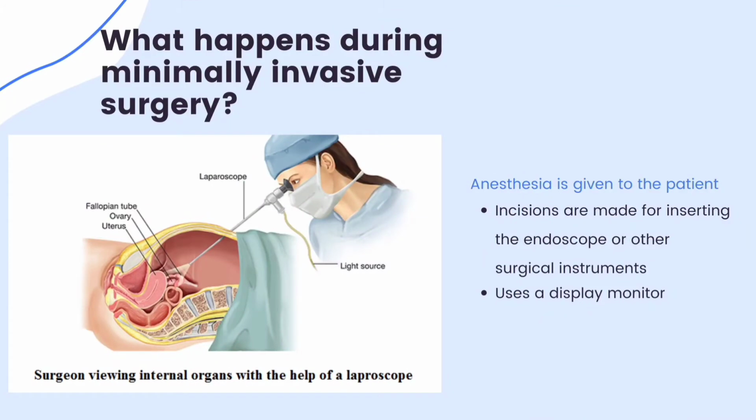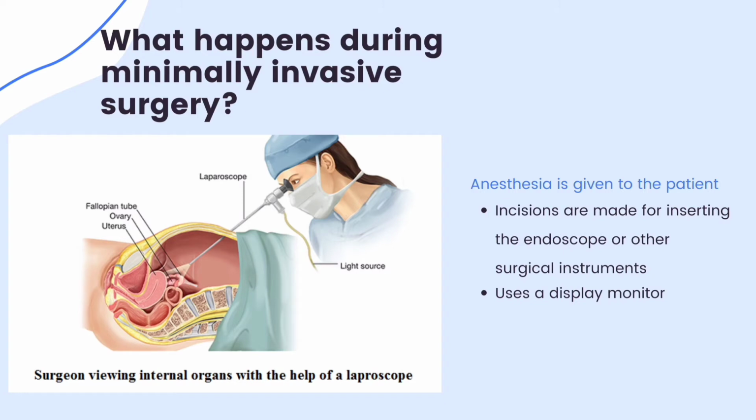What happens during minimally invasive surgery? During minimally invasive surgery, the patient is given anesthesia to be unconscious throughout the operating procedure. The surgeon will make small incisions or cuts in the body tissues. Through the incisions, the endoscope and other surgical instruments are inserted into the body cavity.